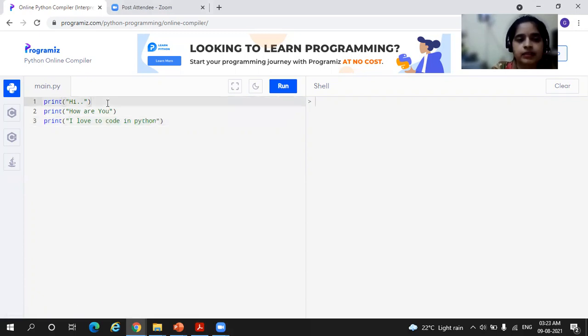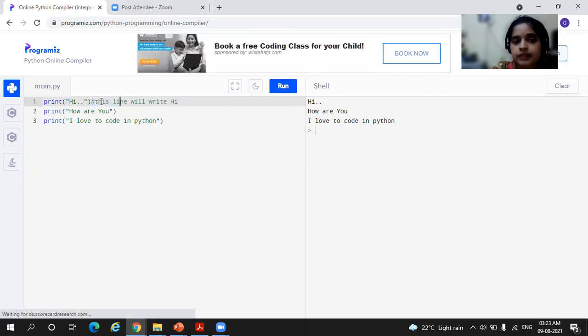Now I want to write my comments here, so for that use hash here like this and then write this statement: this line will write hi. So if I run, you can see hi, how are you? I love to code in Python. Only these things will be printed. Whatever you comment, the compiler will just ignore it.